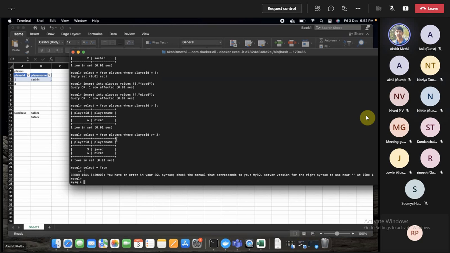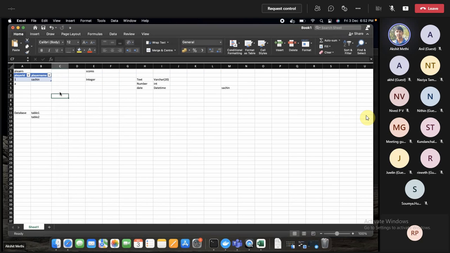So now we can filter the data, we can query it. Let's say you wanted to associate this table with another table as well.